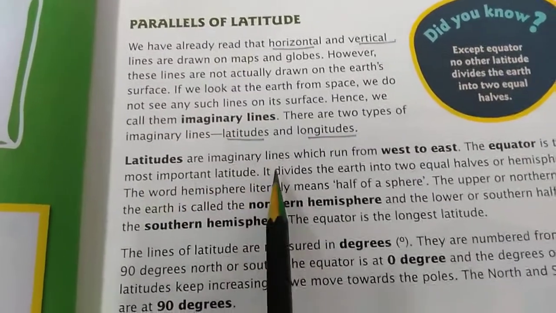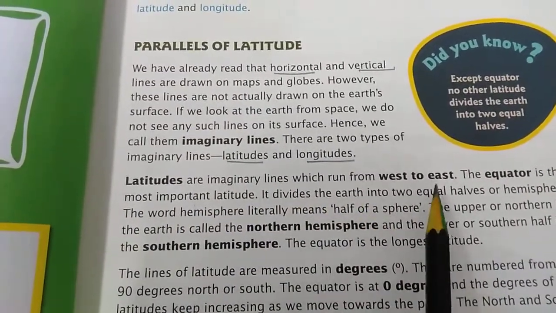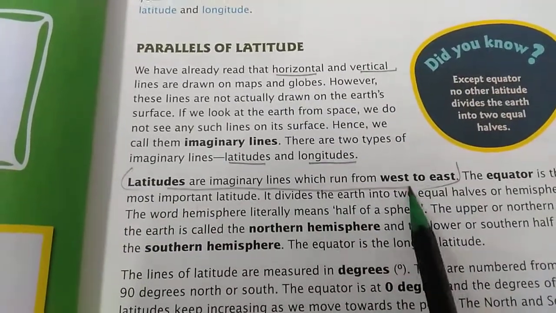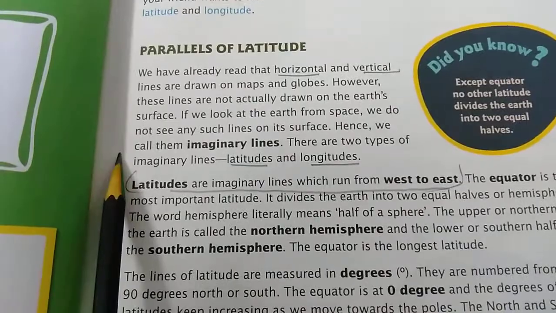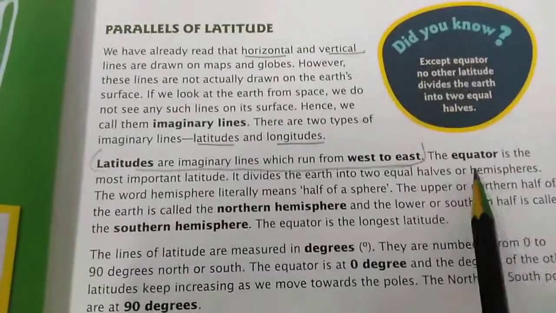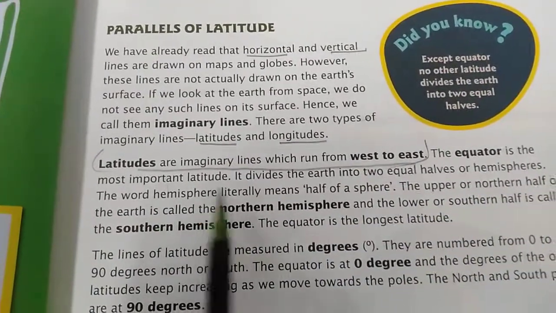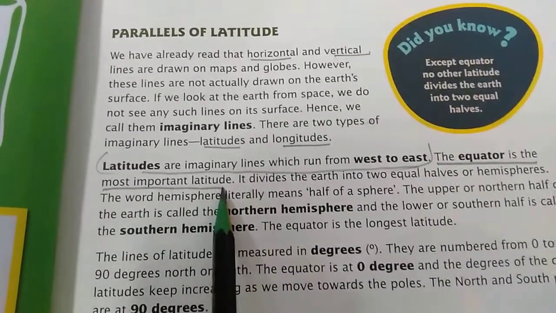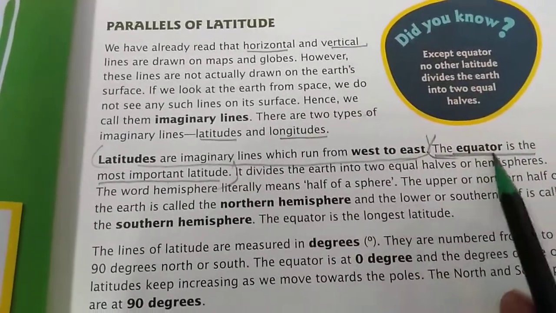Latitudes are imaginary lines which run from west to east. So latitudes are the lines which run from west to east, that is from this side to this side. The equator is the most important latitude. So which latitude is the most important? That is the equator. It is very important.